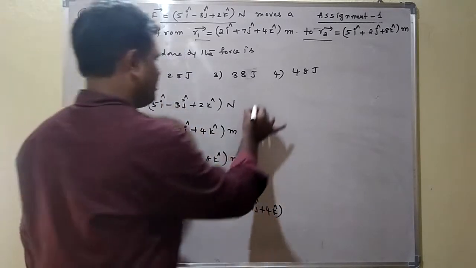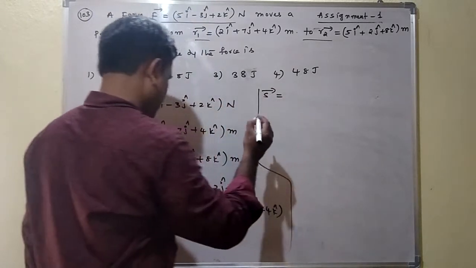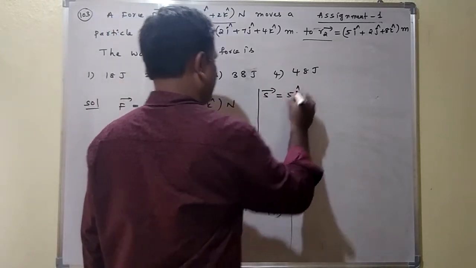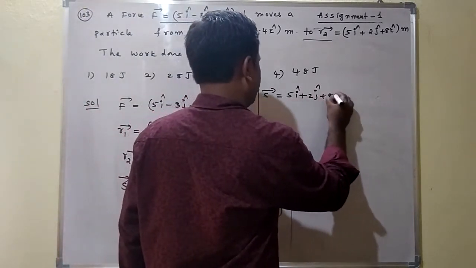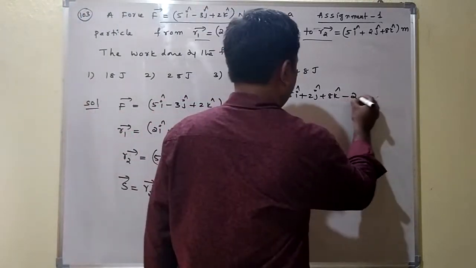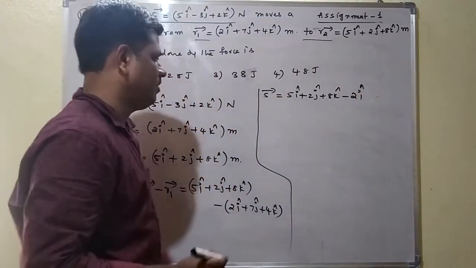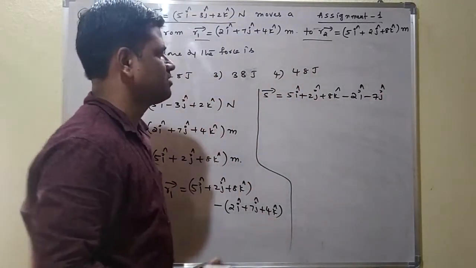Here we have to subtract these two. S bar is equal to 5 i cap plus 2 j cap plus 8 k cap, minus 2 i cap, minus 7 j cap, minus 4 k cap.